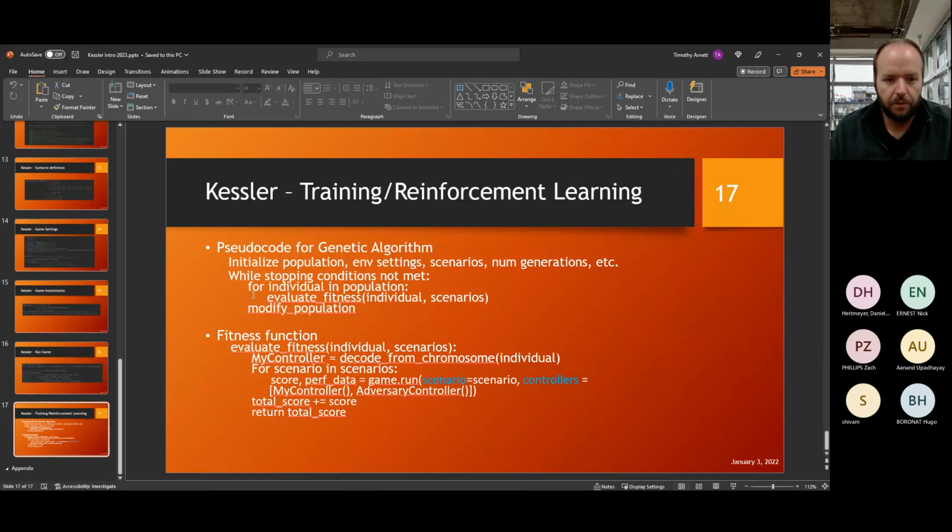The high-level pseudocode would be to initialize your population. In this case, the population is the list of chromosomes that define your fuzzy systems or your AI system that is controlling your Kessler chip. You set your environment settings, your scenarios, number of generations, all that stuff.